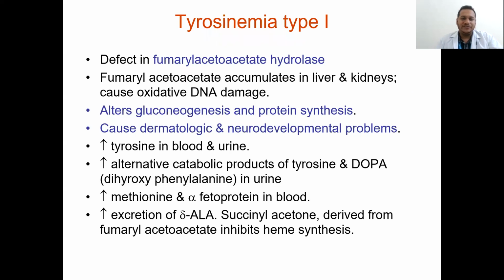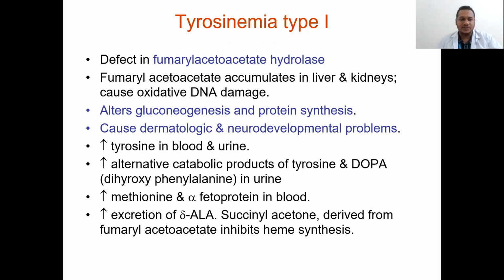In type 1, there is a defect in fumarylacetoacetate hydrolase, where fumarylacetoacetate accumulates in the liver and kidney, which causes oxidative DNA damage.